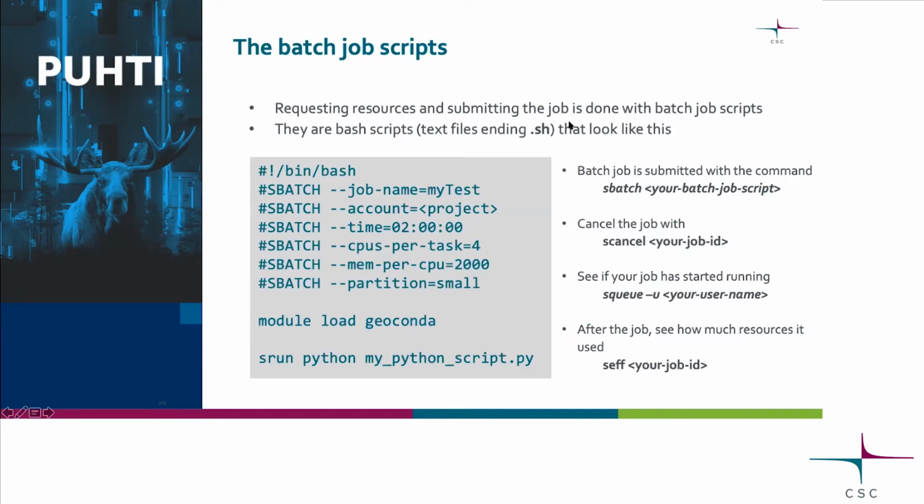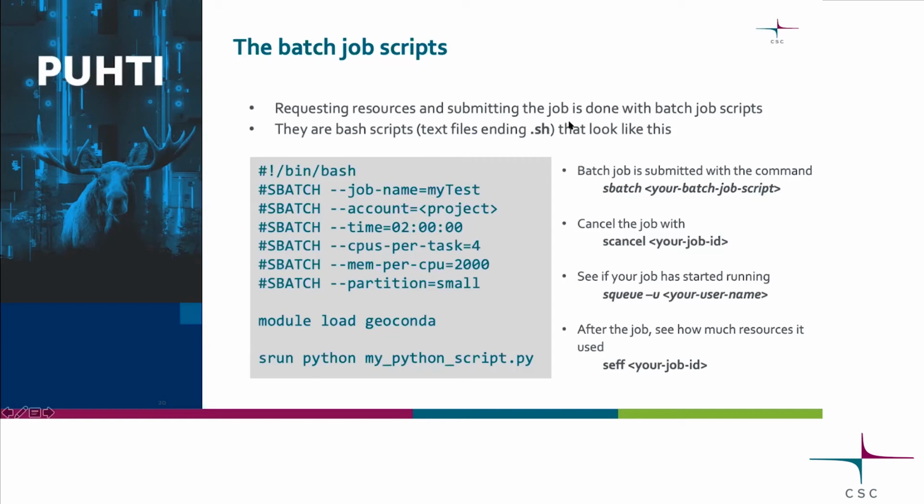So how do you submit the job? You have to have a batch job script. It's a very simple text file that ends with sh, which means it's a bash script. And this in the gray area is a very simple batch job script. With these sbatch notations, you request the amounts of resources you need. So this job would be 2 hours. It requires 4 CPU cores and it wants 2 gigabytes of memory per CPU core, so 8 gigabytes.